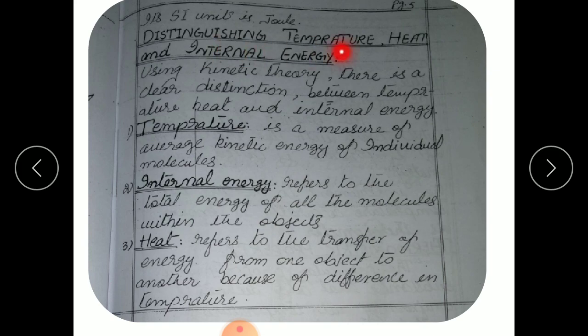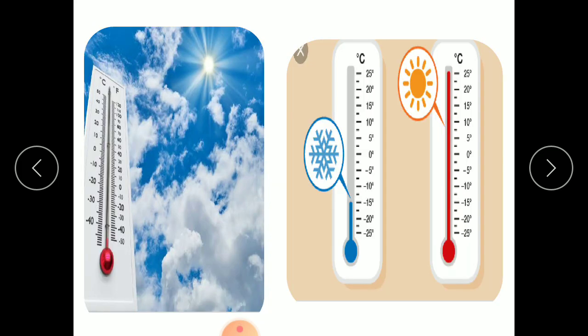So how can we distinguish between heat, temperature and internal energy? Temperature is the measure of average kinetic energy or the measure of the degree of hotness or coldness. Internal energy refers to the total energy, or the sum of the kinetic and potential energy, within the object, and heat refers to the transfer of thermal energy from one body to another because of the difference in temperature. You can see in this picture that temperature is the measure of the degree of hotness or coldness.